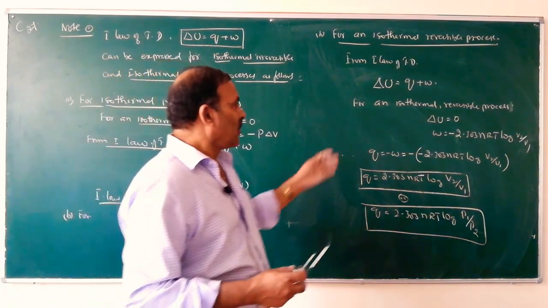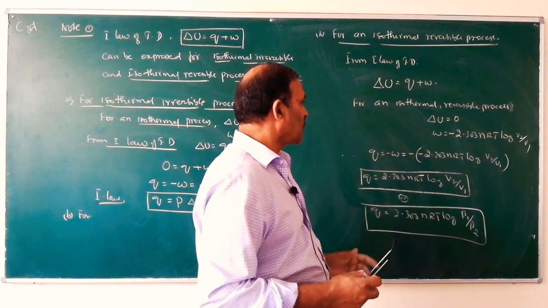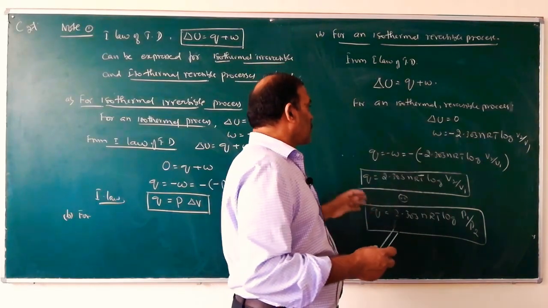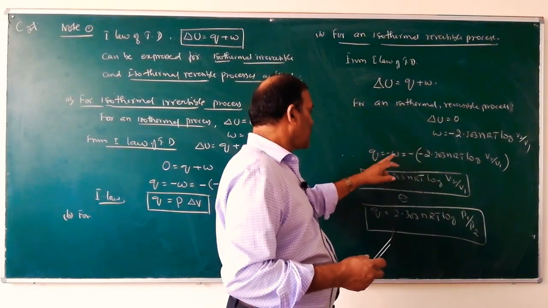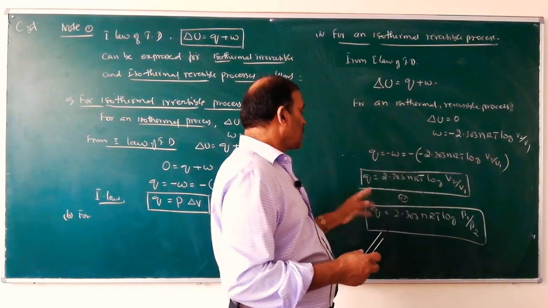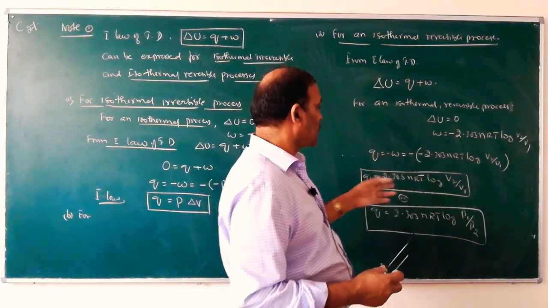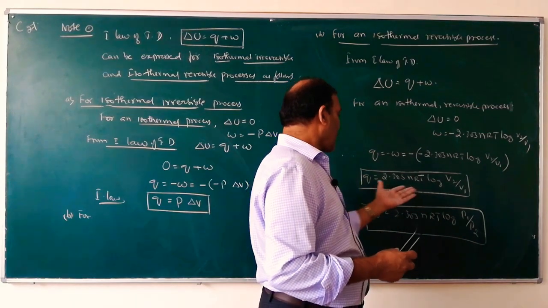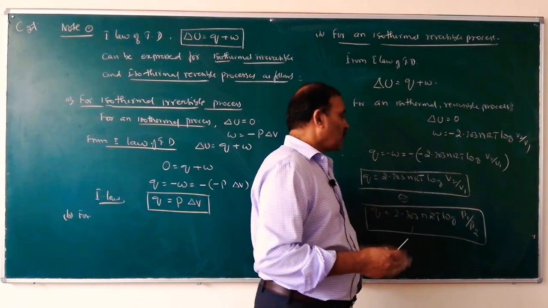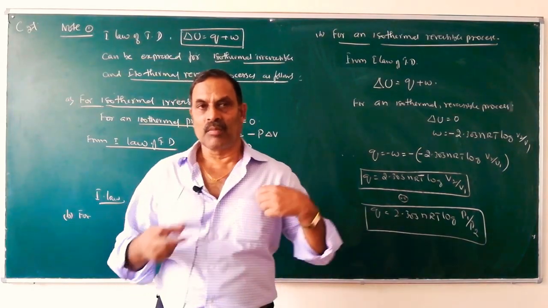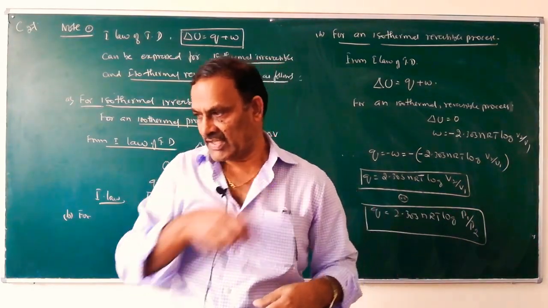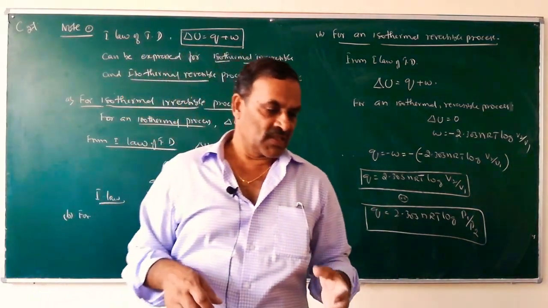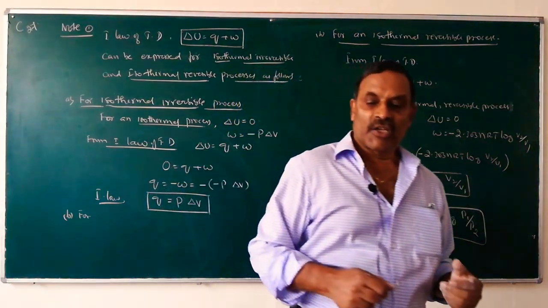Here also, for an isothermal reversible process, delta U is equal to 0, therefore Q is equal to minus W, with the work done as given above. This is how the first law of thermodynamics modifies. So this is enough for today. We will continue tomorrow.